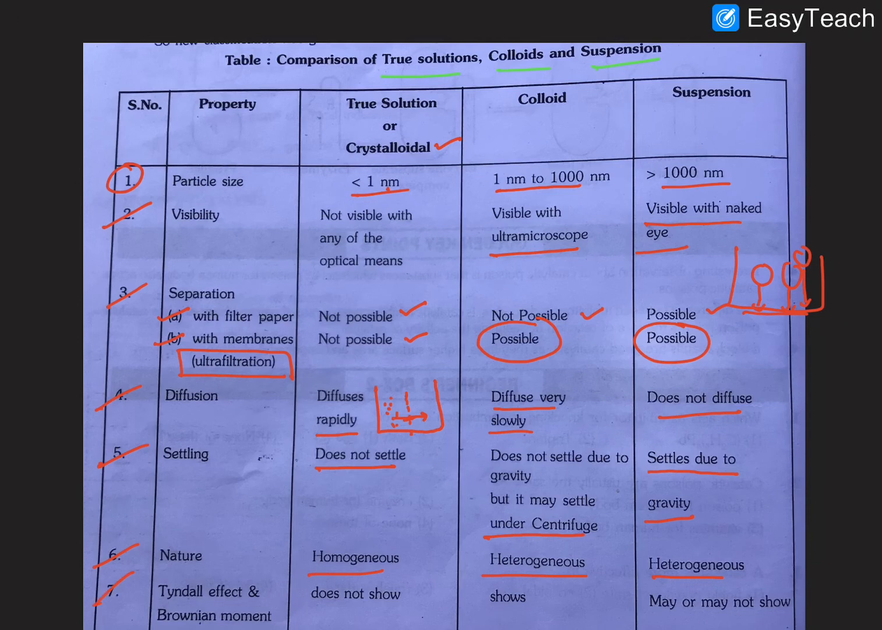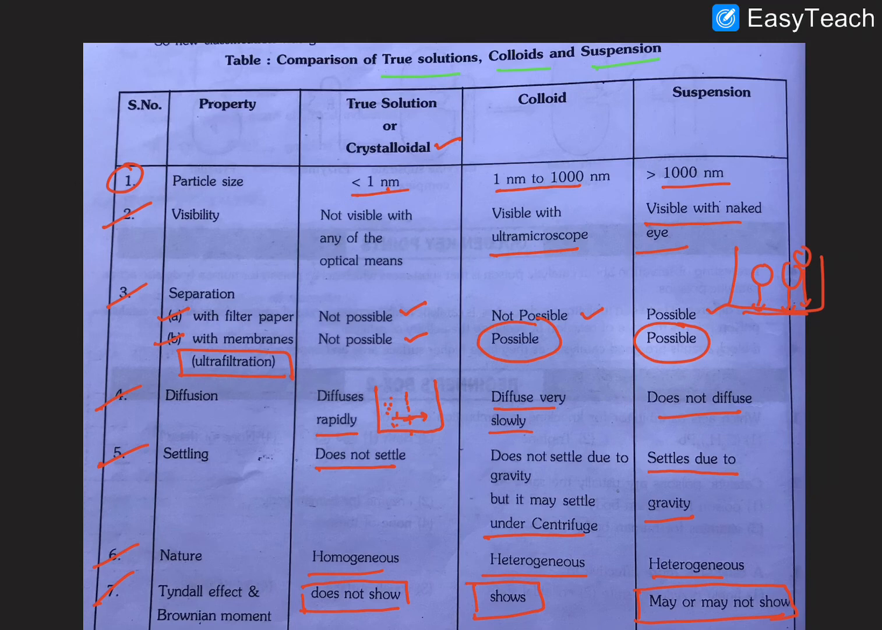Right, next, the seventh comparison. In the last video we already discussed the Tyndall effect and Brownian motion. A true solution does not show Brownian motion and the Tyndall effect, but a colloidal solution does show them. For suspension solutions, it may or may not show them. This is the comparison between true solutions, colloidal solutions and suspension solutions. I hope it is clear.